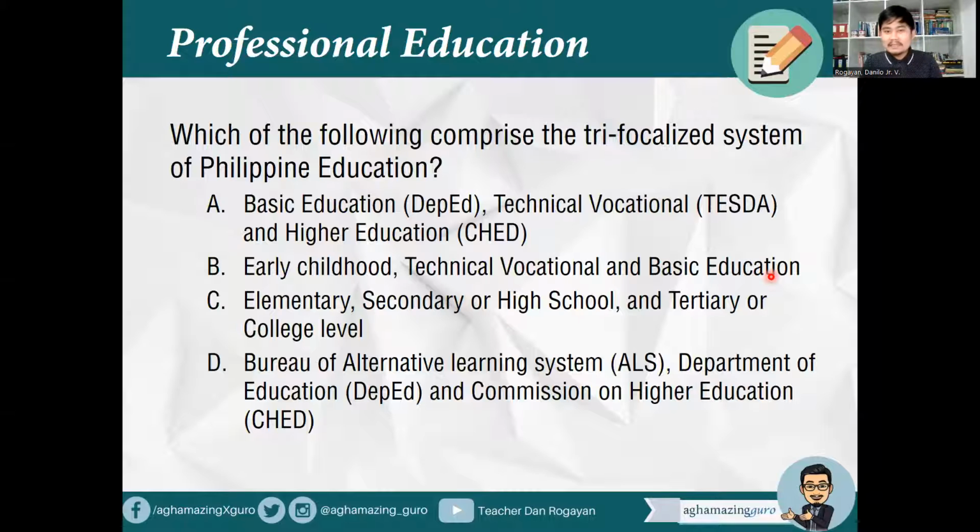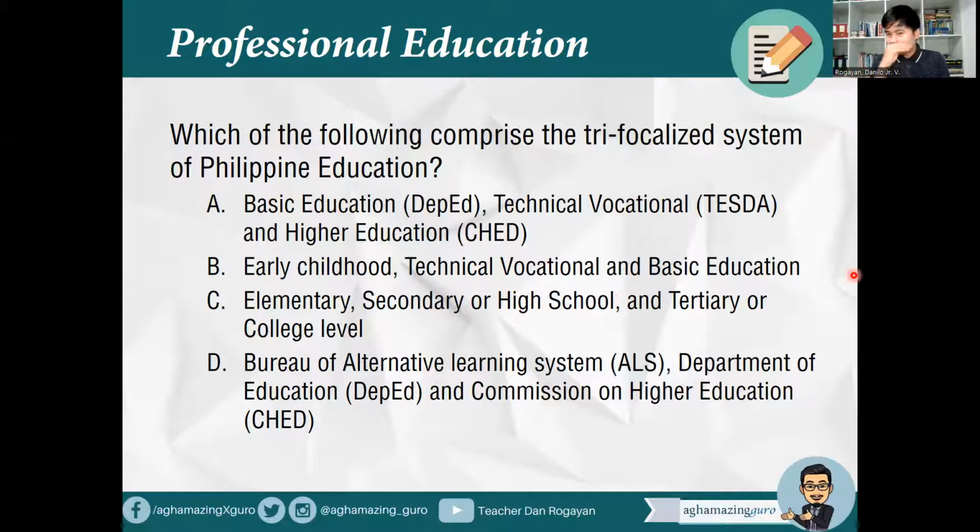C, elementary, secondary or high school, and tertiary or college level. Or letter D, Bureau of Alternative Learning System, Department of Education, and Commission on Higher Education. So, which of the following comprise the trifocalized system of Philippine education? What is the answer, future LPTs?